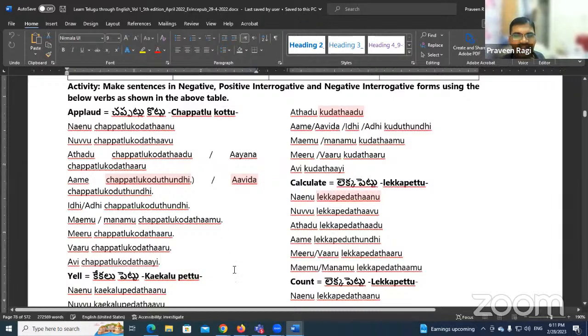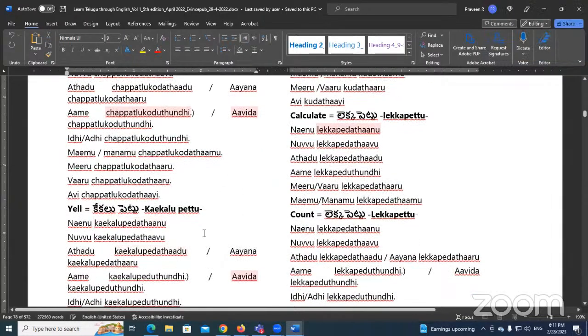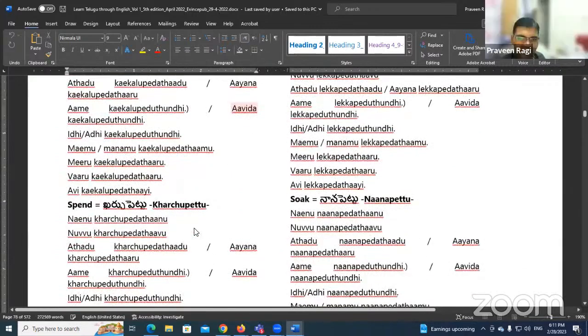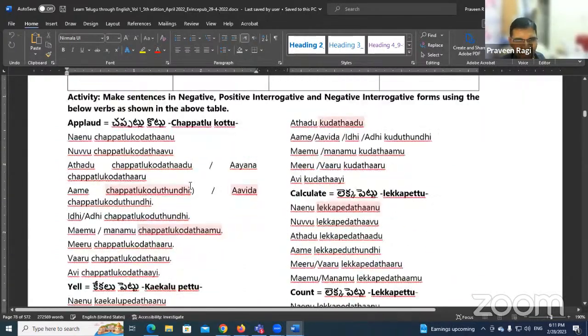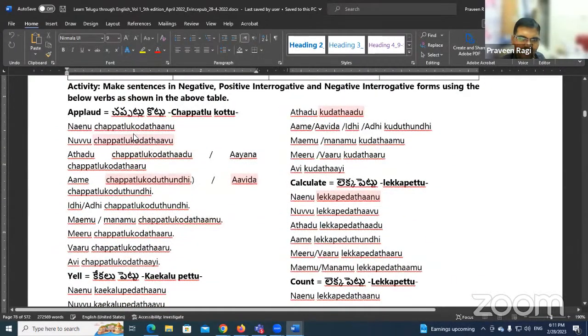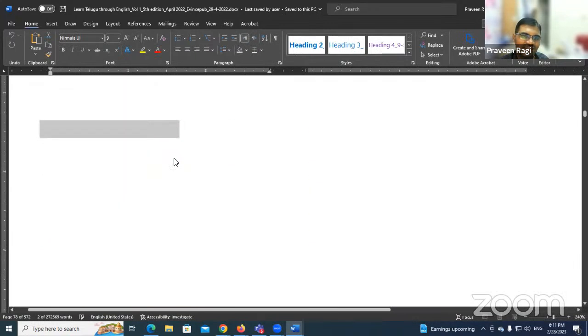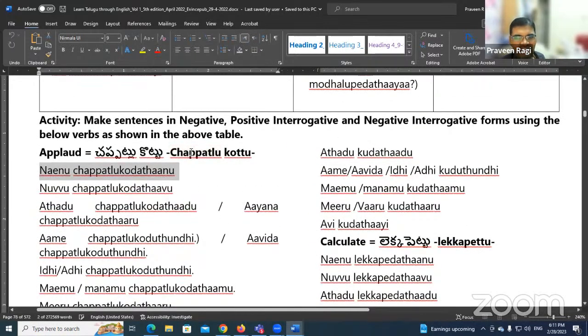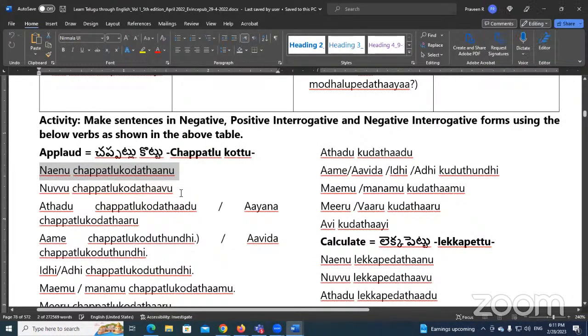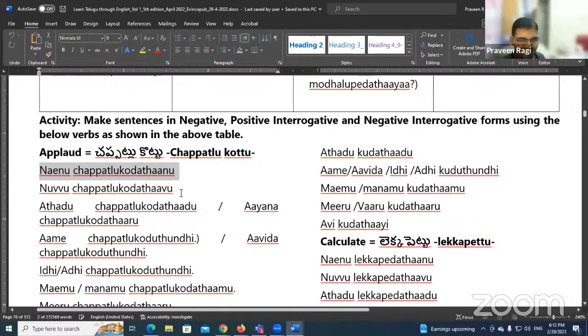I will include them here. Okay, the questions you know already. Let's try questions also, positive questions. Can you make this one into a positive interrogative sentence? For example, in English it will be like, do I applaud or will I applaud? So నేను చప్పట్లు కొడతానా. Perfect అండి, perfect.